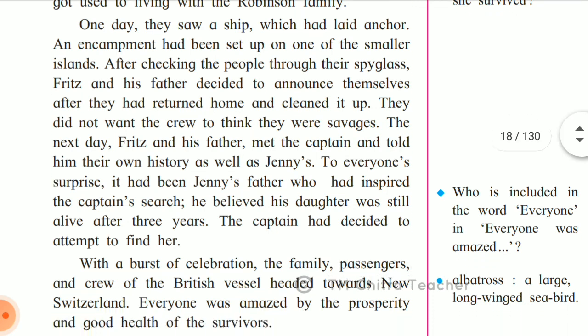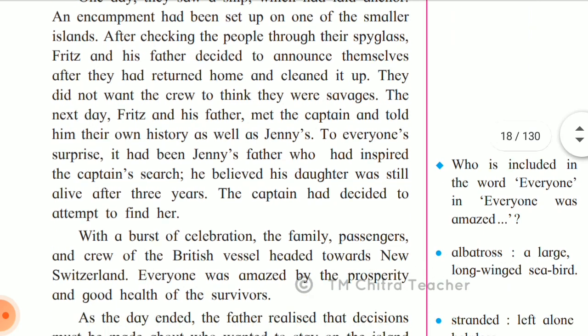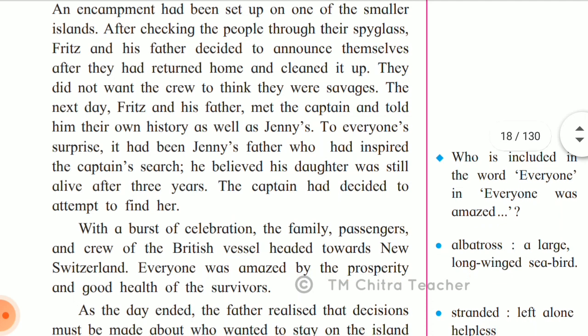To everyone's surprise, it had been Jenny's father who had inspired the captain's search. He believed his daughter was still alive after 3 years. Actually, the captain was searching for Jenny and he landed up on that island. So everybody was surprised to know that, especially William and Fritz, who went to meet the captain on the island where they had made a temporary camp. They were so surprised, and they invited the crew and the captain who came in search of Jenny. Everyone came to the island New Switzerland.